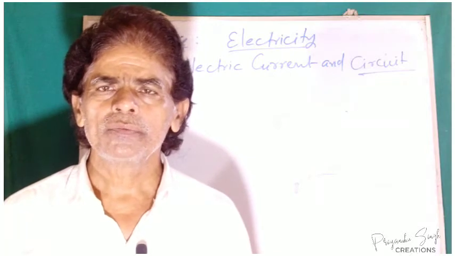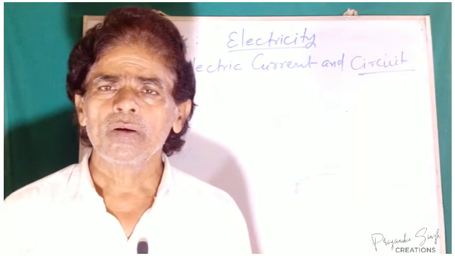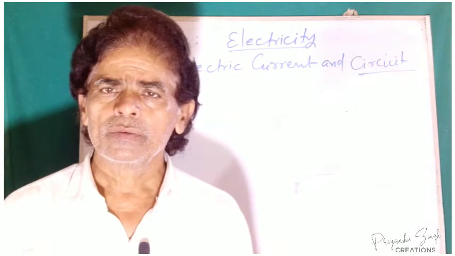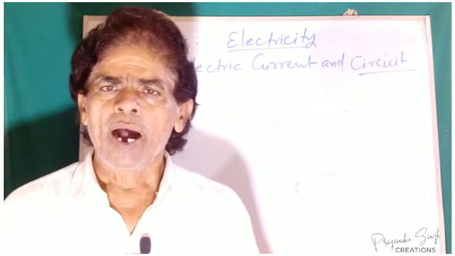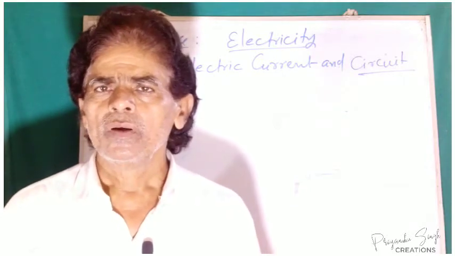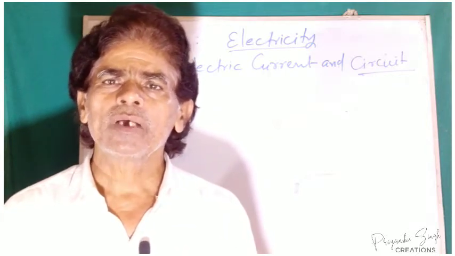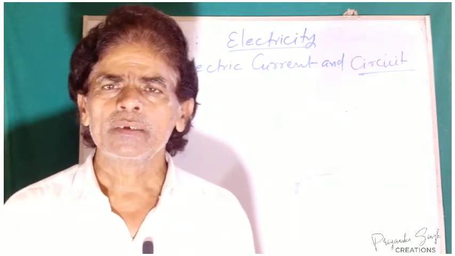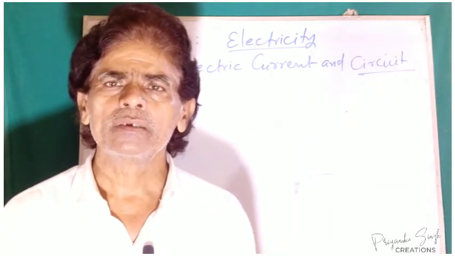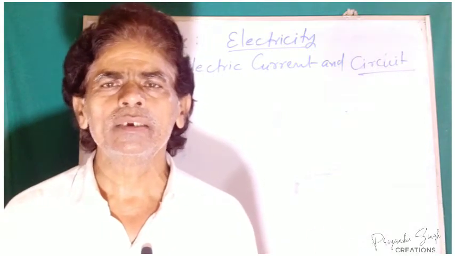In electrolytic conductors, the carriers of electricity are ions. Ions are of two types, positive ions and negative ions. These ions move towards the opposite electrode: positive ions move towards the negative electrode, the cathode, and negative ions move towards the positive electrode, the anode.